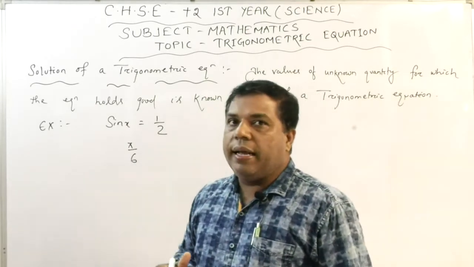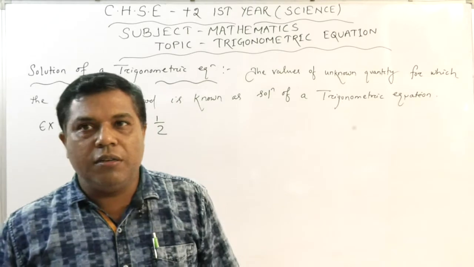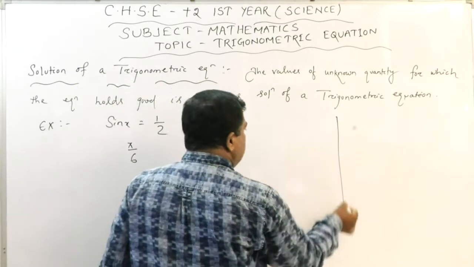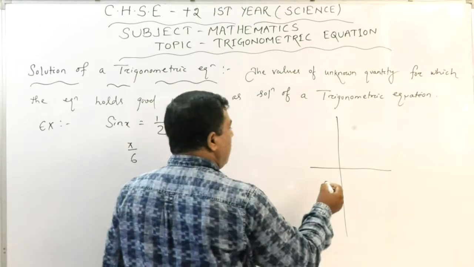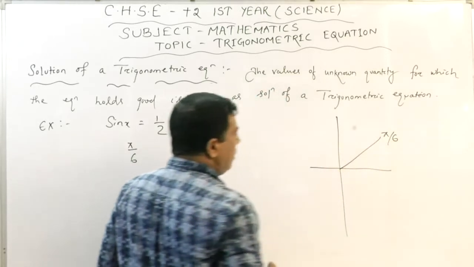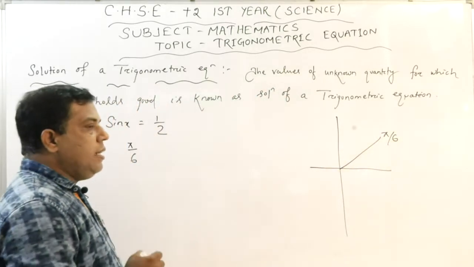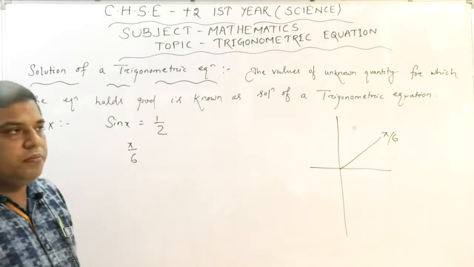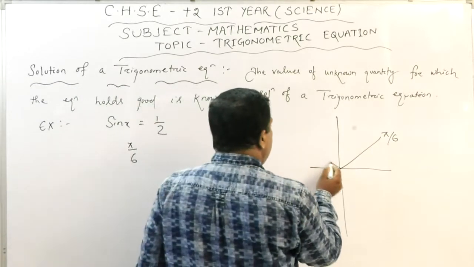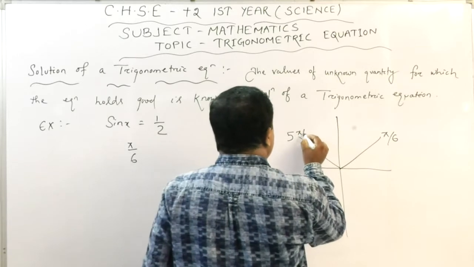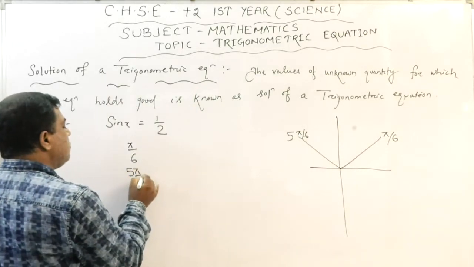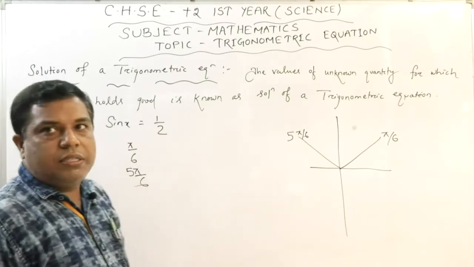Next, is there any other solution? If I go for the solution, you can see pi by 6 is there. Suppose it is in the first quadrant. So pi by 6 is one of the solutions. Is there any other solution? Yes, it is 5 pi by 6. So another solution is 5 pi by 6.